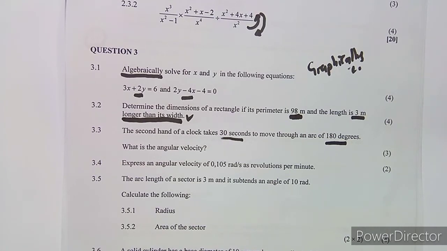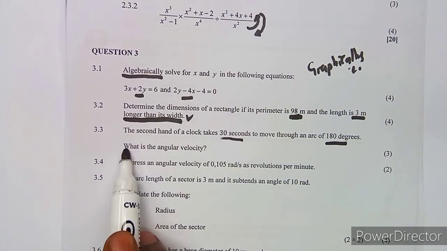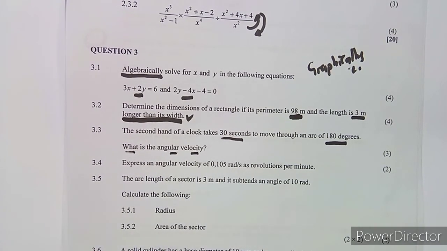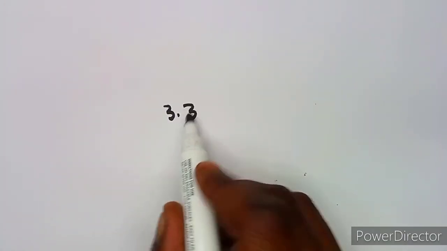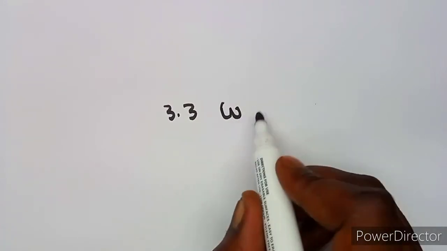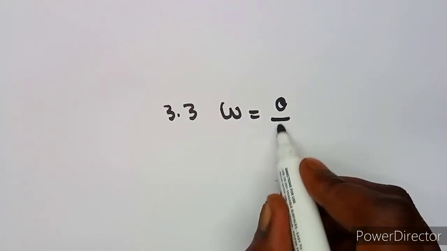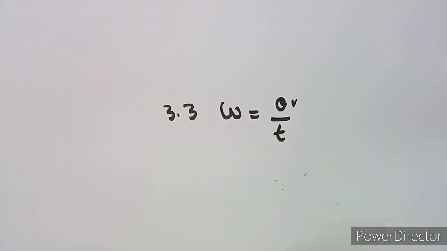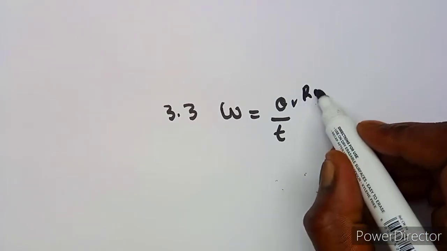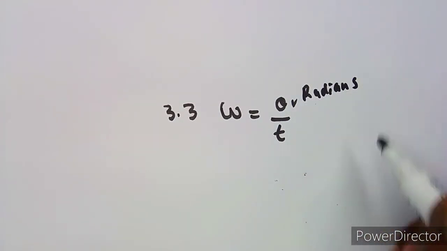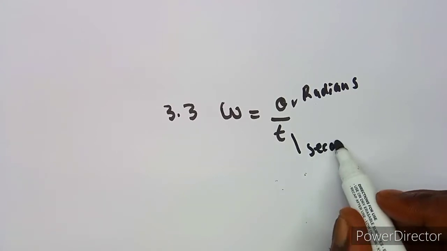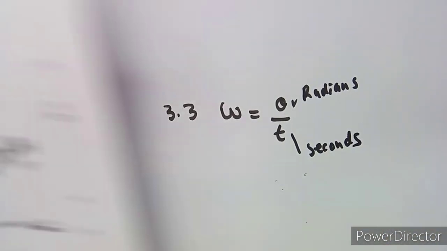All right, when you are referring to the angular velocity, we know that it's a relationship that we can relate. Let me just write the formula here. We know that our angular velocity omega is actually the displacement over time, which is just the angular displacement, just your theta, which is measured in what? Which is measured in radians. All right, and this time is in seconds. This is what you're supposed to have.